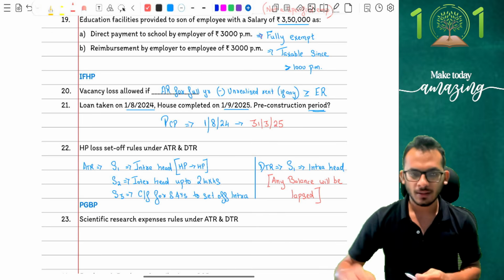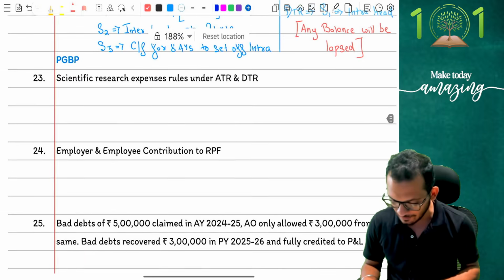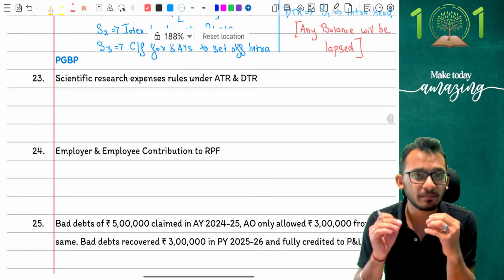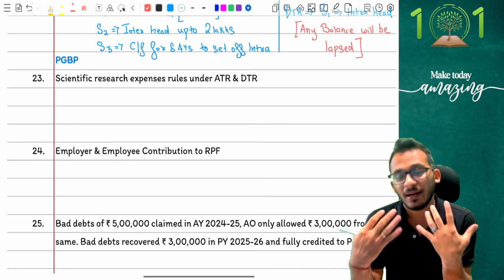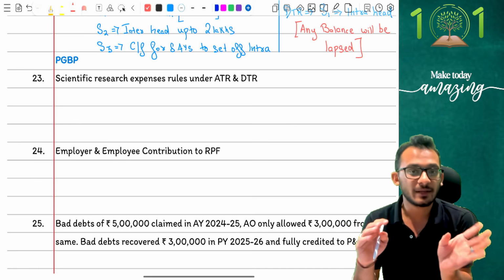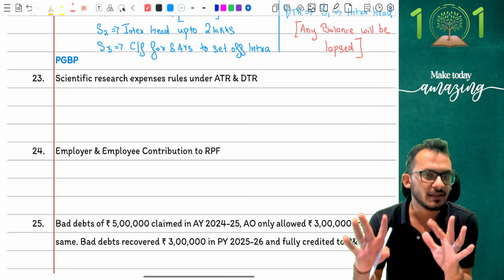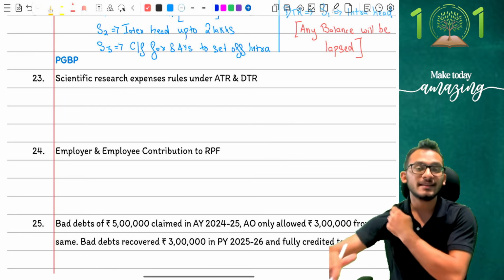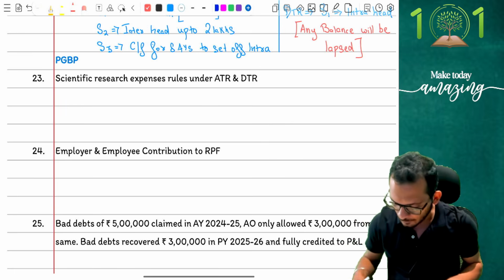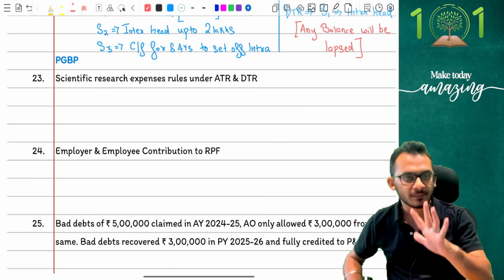Yes? Question 23. Question 23 basically is a very easy question, people, but I feel this is one of the most important adjustments, because in my experience at least, ever since ICAI started asking you questions relating to comprehensive DTR versus ATR, this is one adjustment you've always seen in examinations. Yes, adjustment number 23 is basically asking you to compute and confirm what is the scientific research rules under ATR and DTR. That is what the rules are.